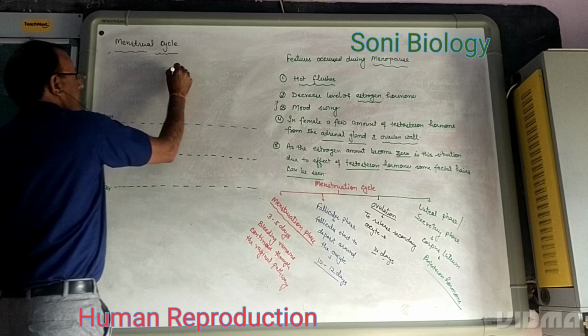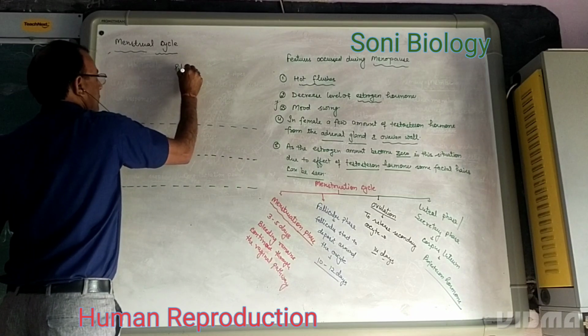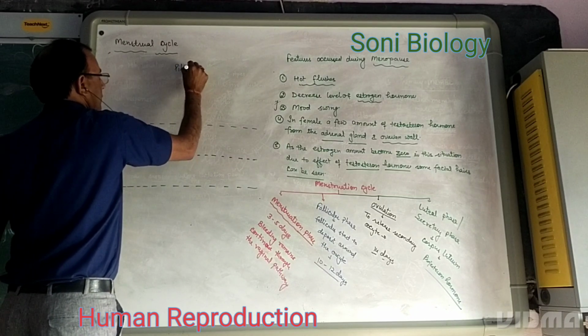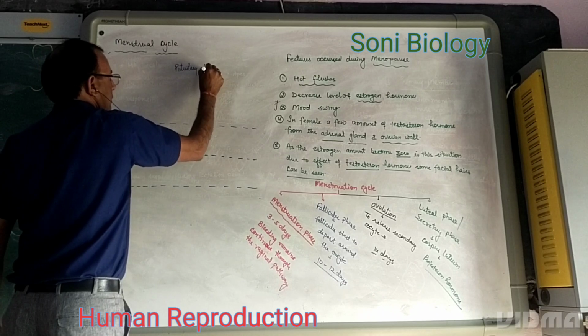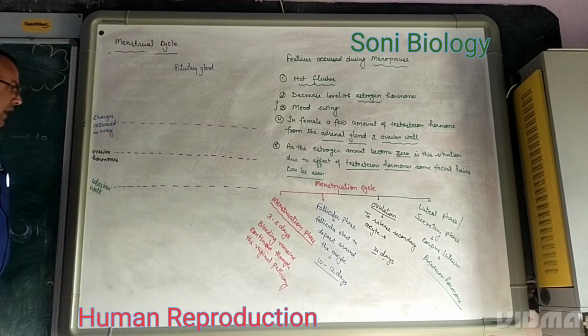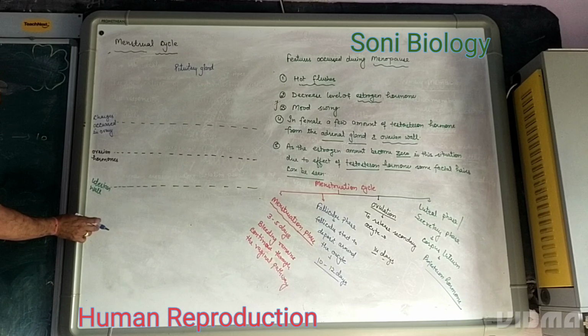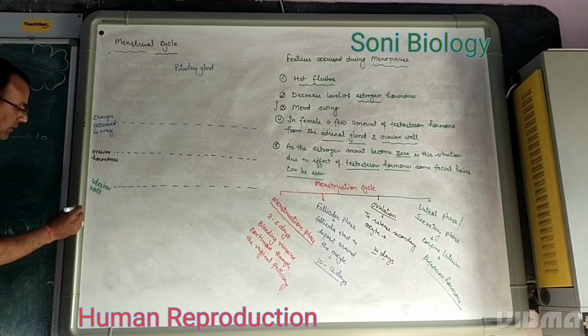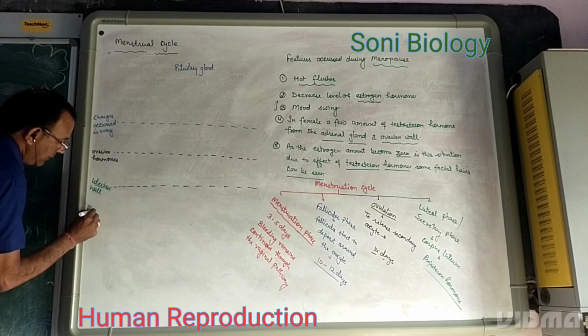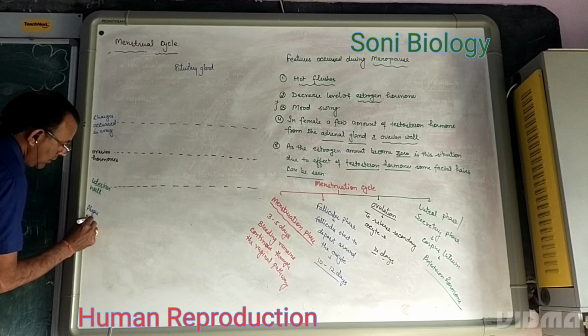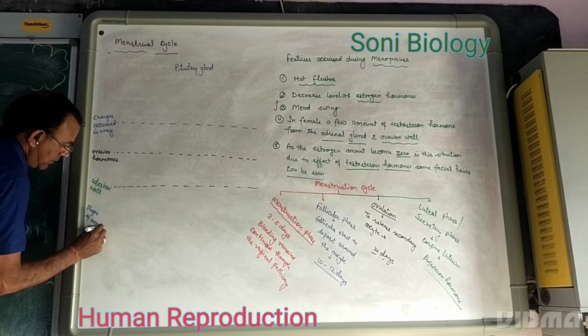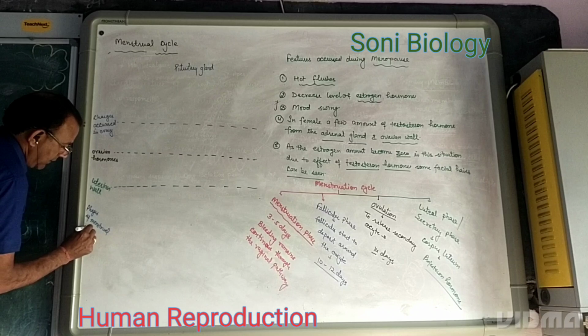And one gland, the pituitary gland. And fourth is the different phases of the menstrual cycle.